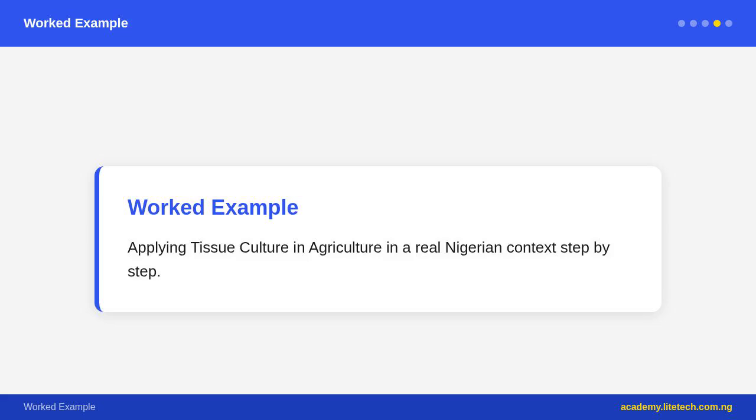Acclimatization losses: tissue culture plantlets have thin cuticles and low epicuticular wax, they wilt easily during transfer to soil, careful hardening off is critical. Skilled labor requirement: contamination of cultures through lapses in sterile technique can destroy entire batches. Limited to vegetative propagation characteristics: quality of offspring depends on genetic material of the mother plant, cannot improve upon the parent genotype, unlike hybridization.